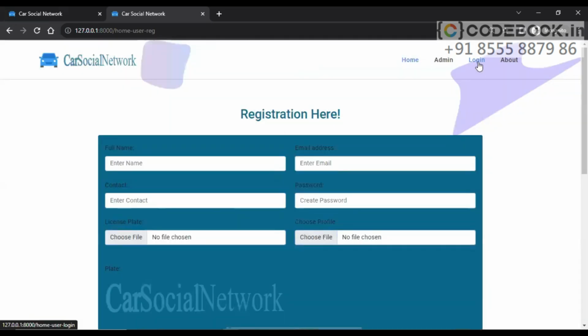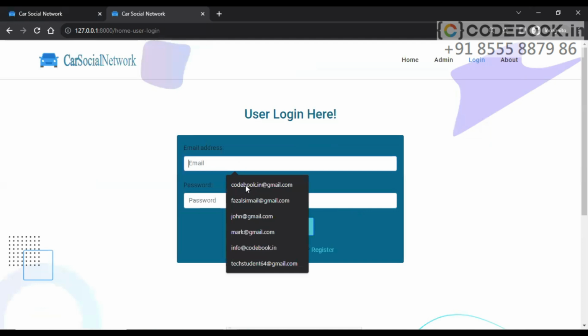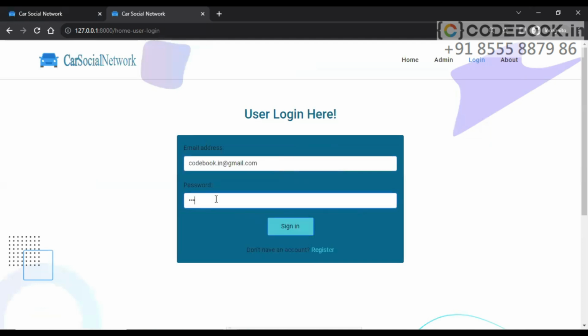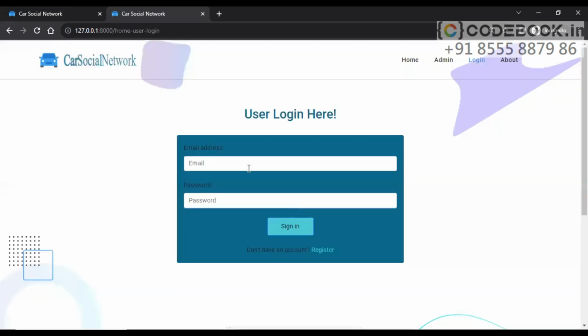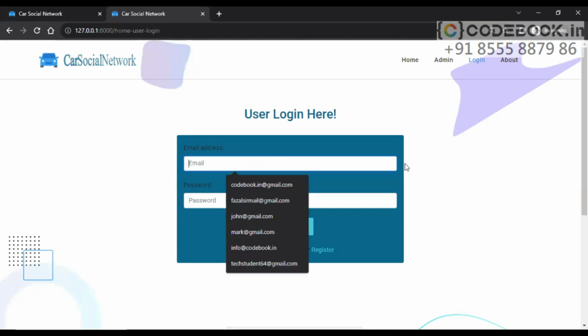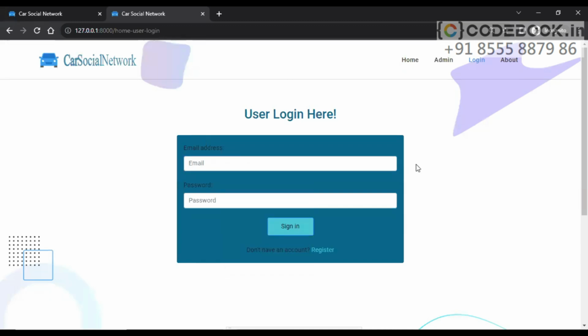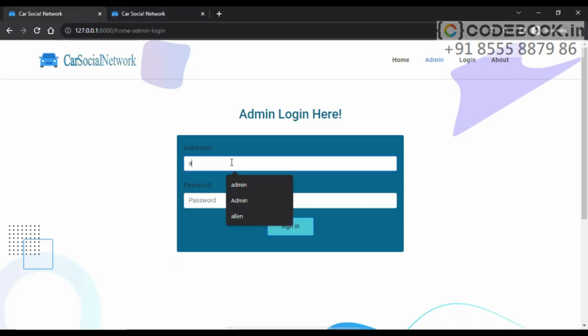Let's try to log in. Sign in. Your ID is pending for registration. So directly after registration, users will not be able to log in unless and until the administrator authorizes their account. You can see when I'm trying to log in, it displays an error message about my account activation. Let's go to administrator and log in with admin here.